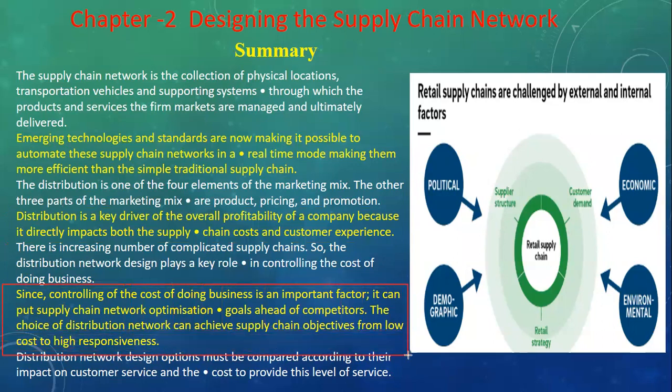Since controlling the cost of doing business is an important factor, it can put supply chain network optimization. Ahead of competitors, the choice of distribution network can achieve the supply chain objective from low cost to high responsiveness.